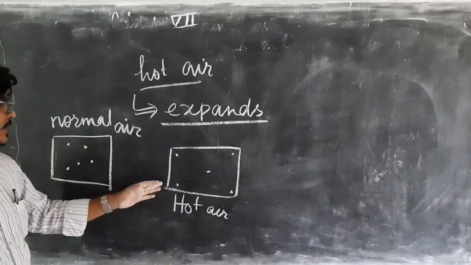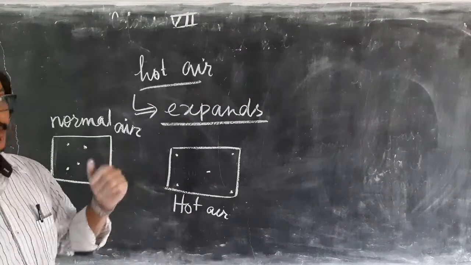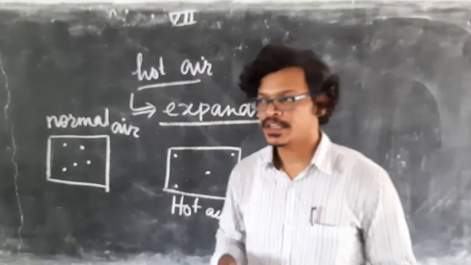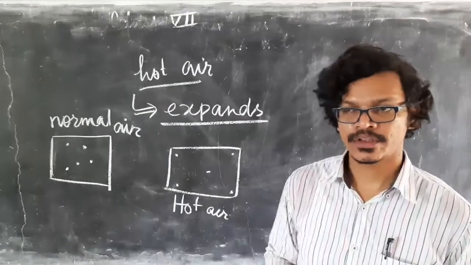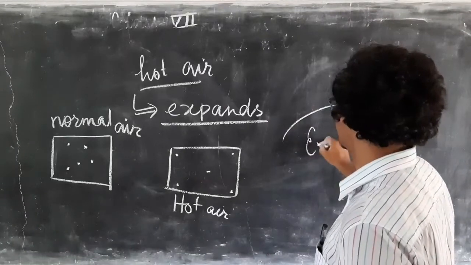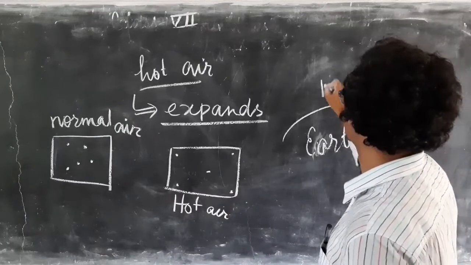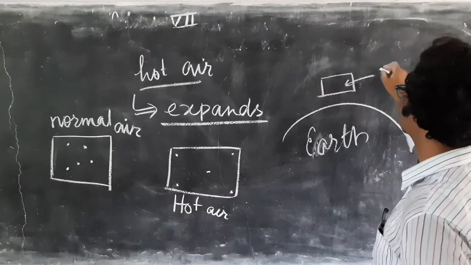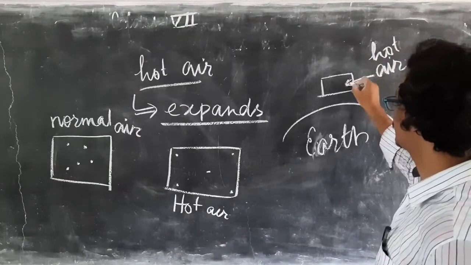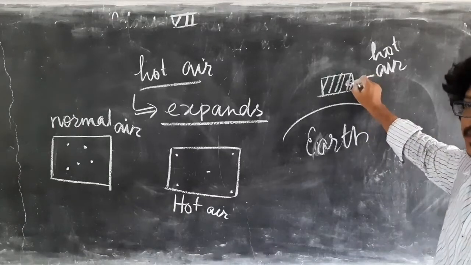So hot air gets expanded, and in normal atmosphere, when air is heated up, it expands and tries to rise above. That means if this is earth, and suppose in this region air got heated, this is hot air, maybe for some reason, then what will happen?